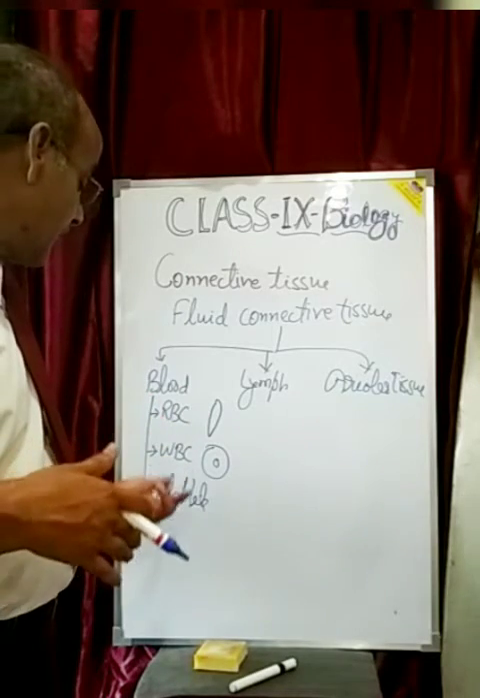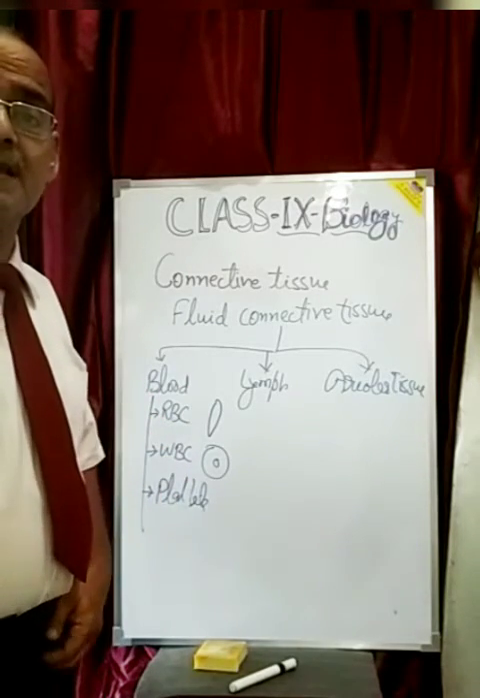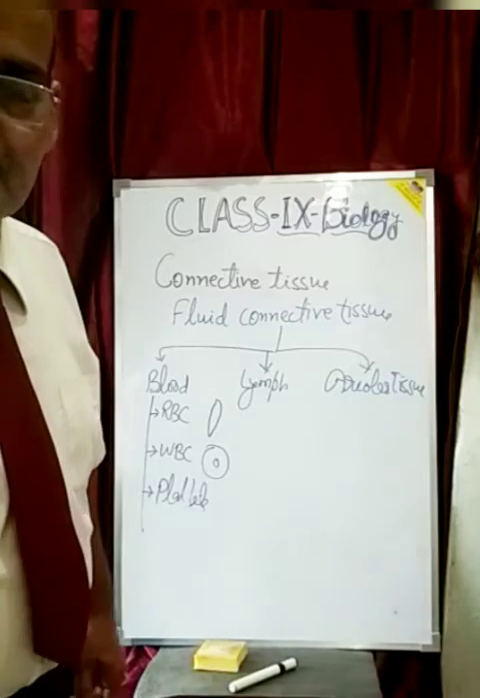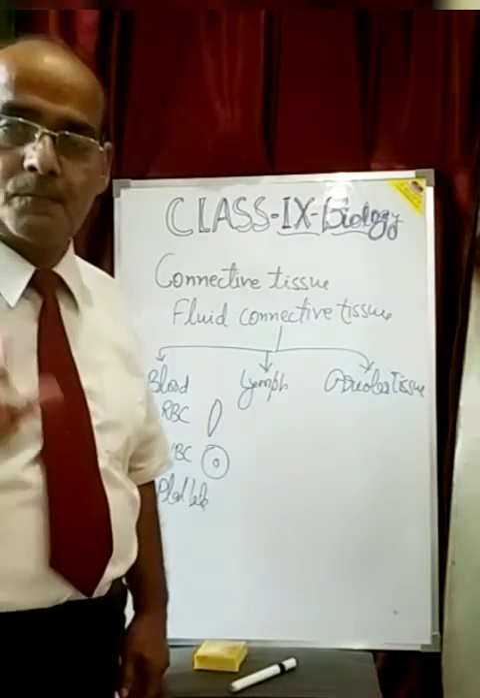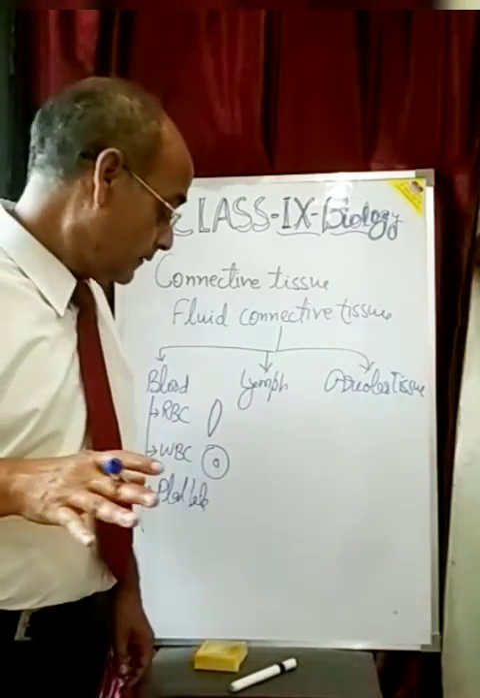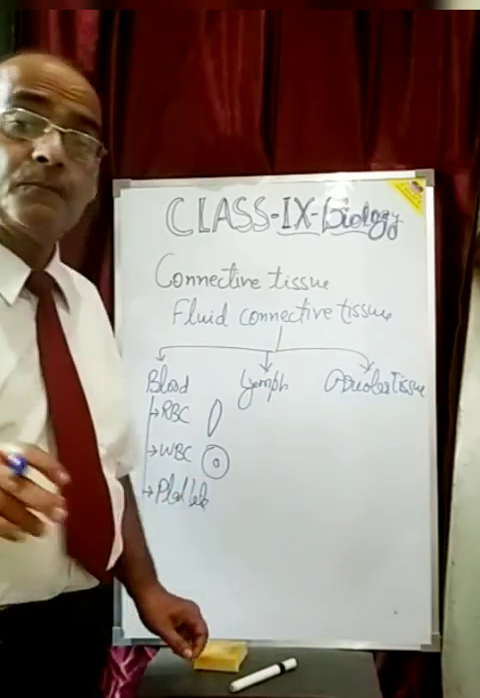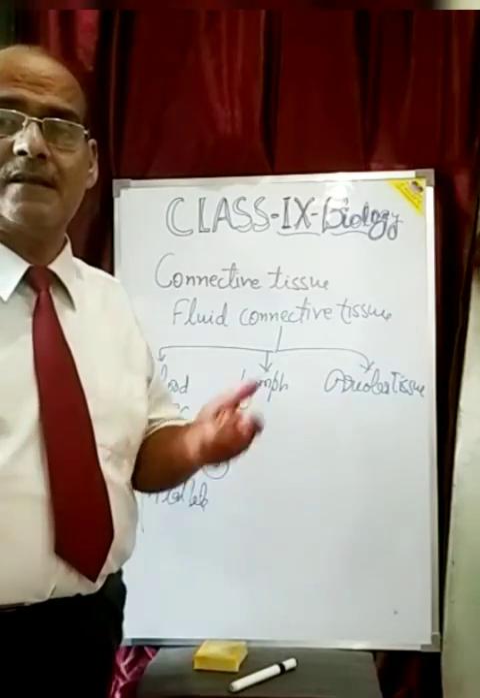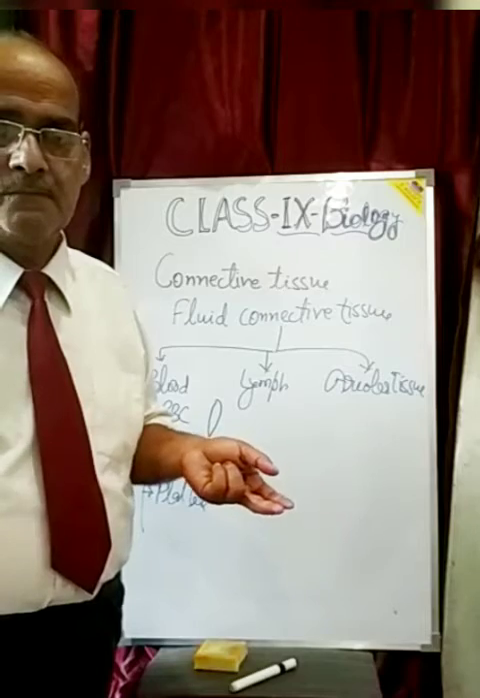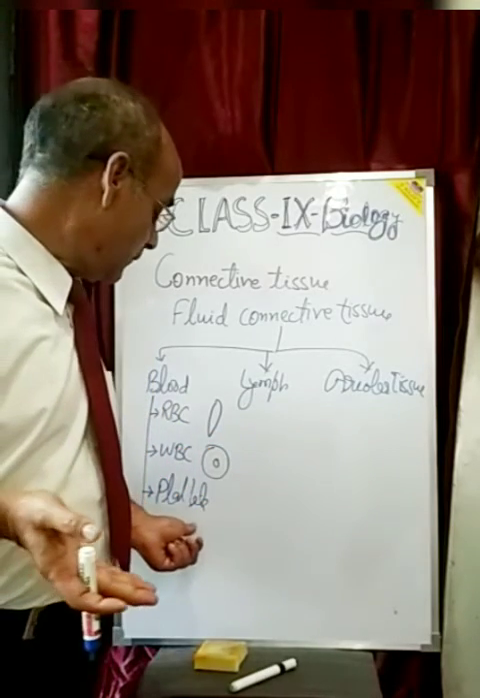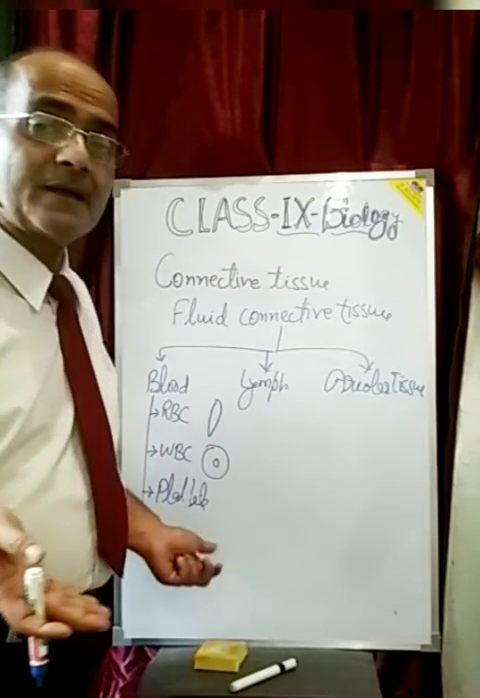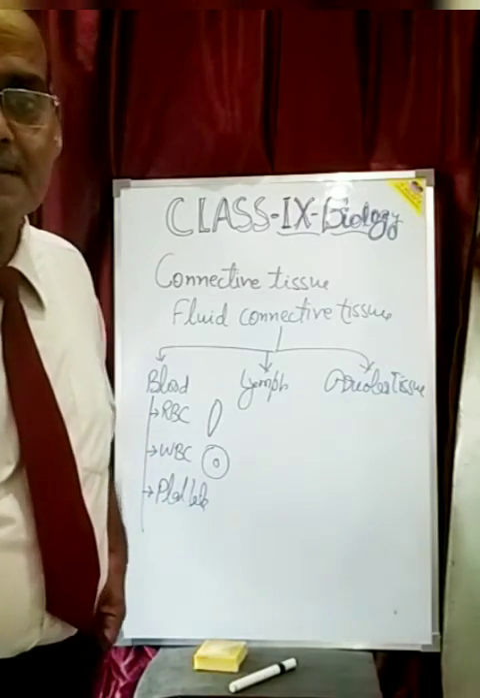My dear student, platelets are the thrombocytes which secrete the thromboplastin that is responsible for the clotting of the blood, and the clotting of the blood is important. When injury is there, then there will be the clotting of the blood. So thromboplastin will be secreted by the platelets, which are called thrombocytes.